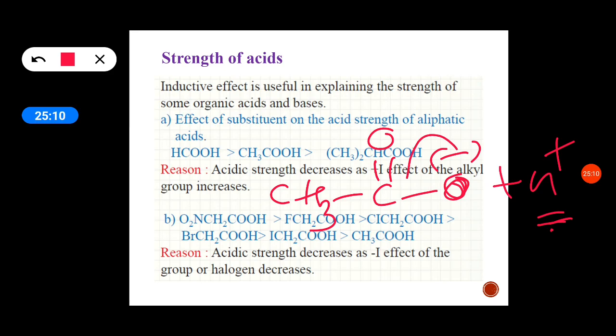So these electrons are given to this carbon oxygen bond, and these electrons are shifted to oxygen. Thus the ion is stabilized. But the adjacent methyl group is also releasing electrons towards this carbon. So electron density on this carbon will increase. It will not share these electrons easily.